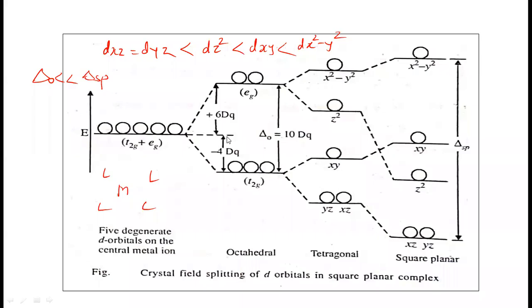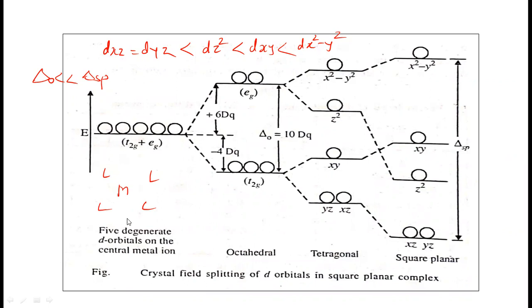So in this lecture, we have discussed the crystal field splitting in the square planar complexes. Again, I would like to show you this diagram, the crystal field splitting pattern in the square planar complexes. Dx square minus y square has the highest energy level, and dxz, dyz the lowest energy level. If you understand this diagram, the 4 ligands are very close to the metal. And which orbitals are here? The dx square minus y square orbital is here, and the dxy orbital is also very close to these ligands.